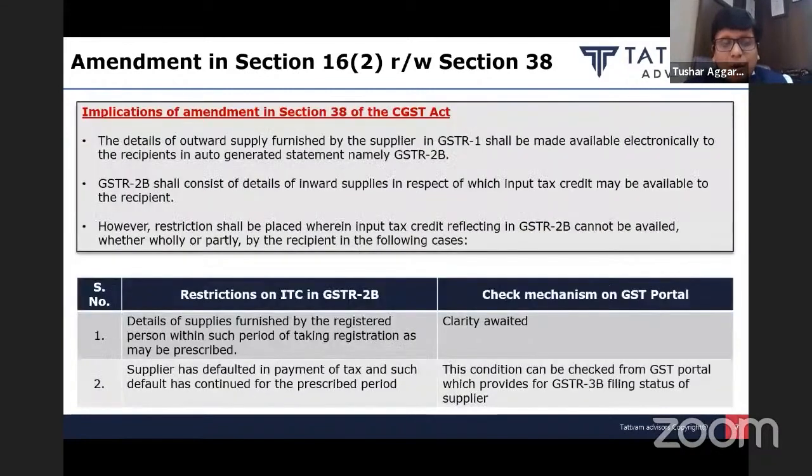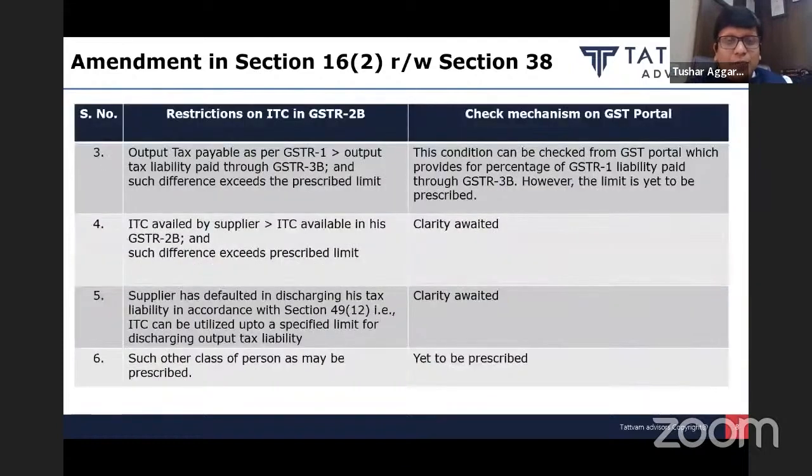So they have come out with all these restrictions in Section 38 of the GST Act, and have provided that even if your invoices are auto-populated in GSTR 2B, it is not sufficient for you to get the credit. Please check whether he is filing 3B or not. Please check whether the difference between GSTR 1 filed by him and GSTR 3B filed by him is within the prescribed limit.